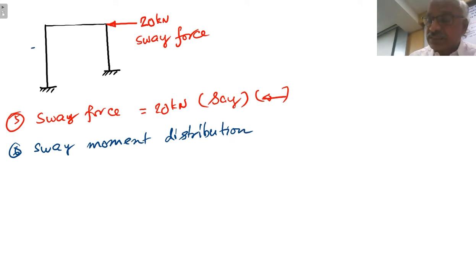Let us call this L1, L2, I1, I2. Now, sway moment distribution, only the columns in this problem. Later we will discuss when the beam will also undergo settlement. Now in this case, columns are vertical, beam is horizontal. So the beam will not undergo any settlement in this problem.